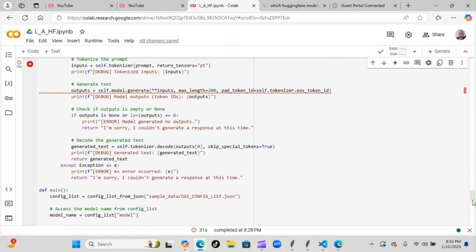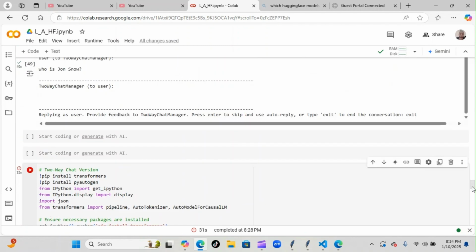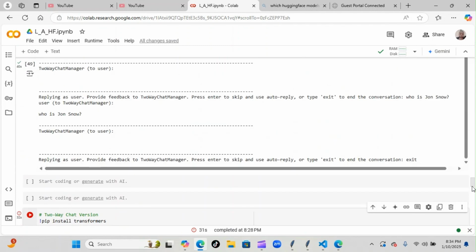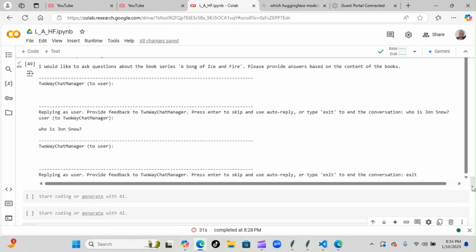Let me go back up. If you recall, we did this kind of thing before where we had to download our models and we asked questions about the PDF, but again, we had to manually upload the PDF to the model and ask the questions and have it generate those kinds of responses, which we're not doing here. We're expecting the agents to learn on their own and go find those answers for us and return them, which they're not able to do. So I'm assuming that the Hugging Face models aren't able to do this.